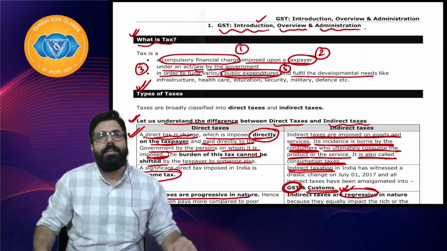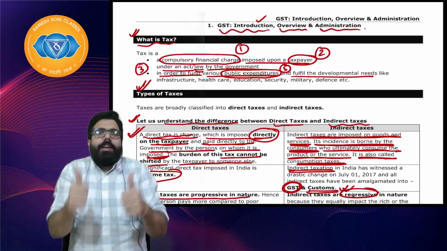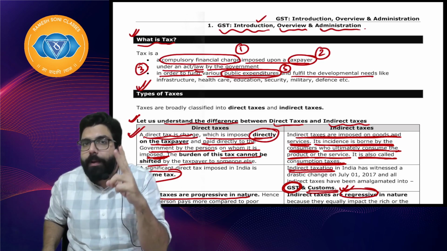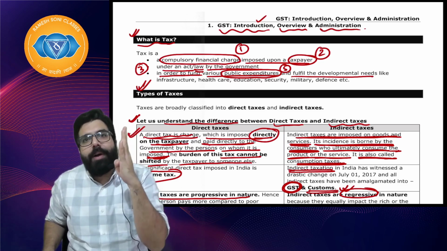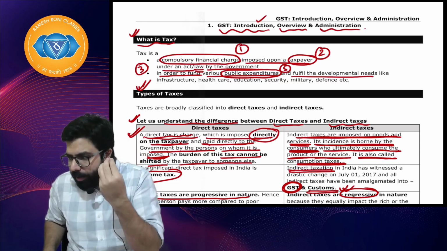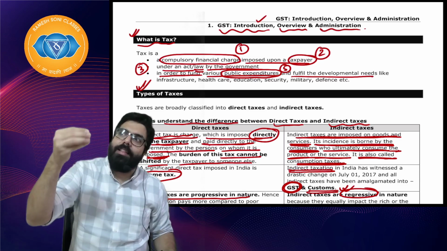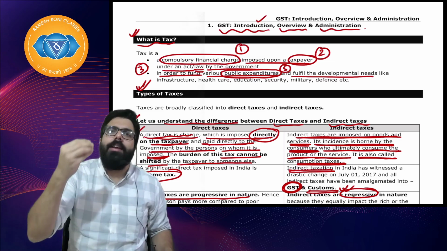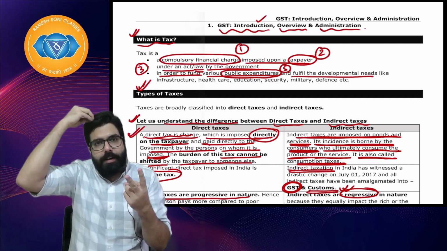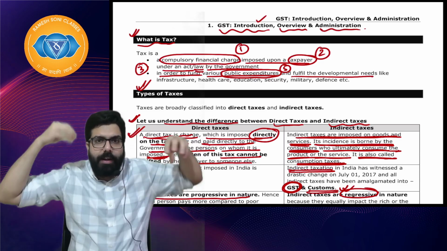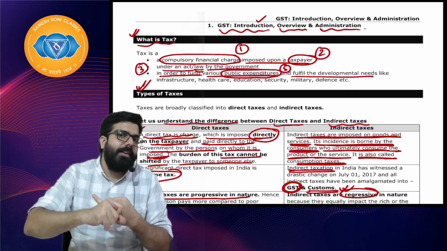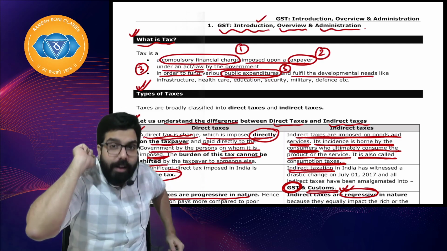Can you guys quickly tell me what are the things we revised? Everyone quickly with me, we'll revise. What did we learn today? We started learning with tax. Tax is a compulsory financial charge which is imposed on a taxpayer under an act or law. It is collected in order to provide various public facilities, to meet public expenditure on infrastructure, health, education, military, defense, etc. Direct tax, indirect tax. Direct tax is imposed on me and collected from me only. Indirect tax is imposed on me, but the ultimate burden is borne by the consumer. Direct tax is income tax, indirect tax is GST and customs. Direct tax is progressive, indirect tax is regressive, right everyone?